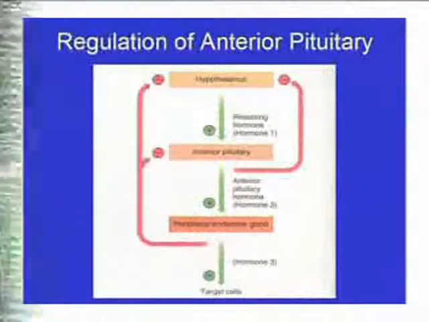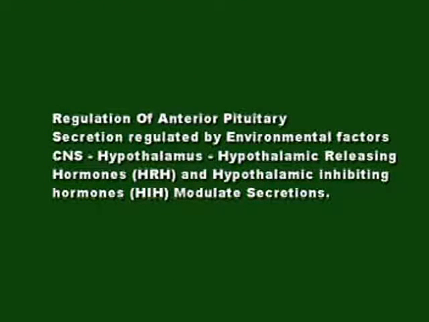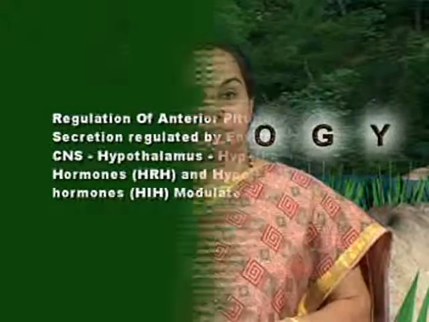A variety of environmental factors are found to be influencing the functions of the pituitary. Both the external and internal factors are involved in the regulation. Central nervous system plays an important role. All these factors are influenced through the central nervous system. A part of the CNS called hypothalamus plays an important role in the regulation. Hypothalamic releasing factors activate the activity of the pituitary, whereas hypothalamic inhibiting factors reduce the activity.